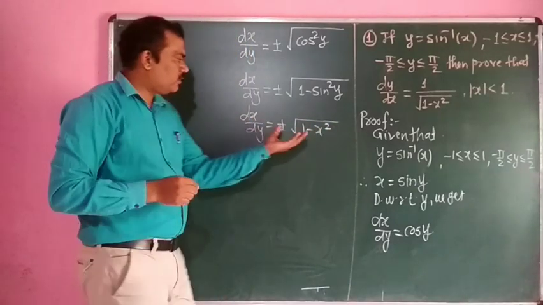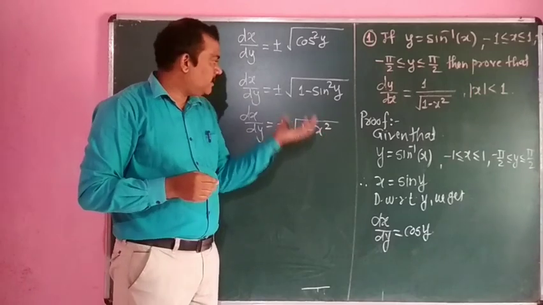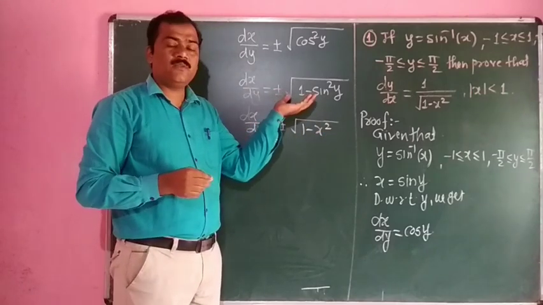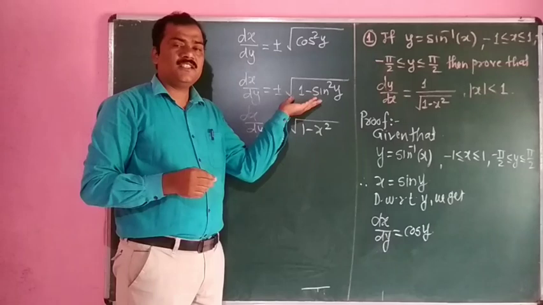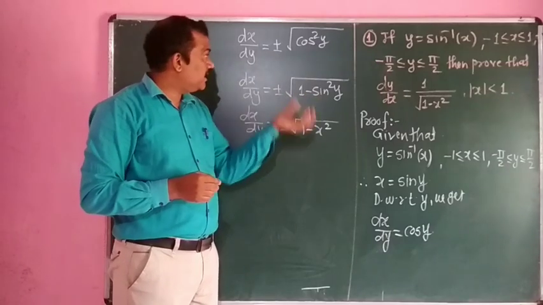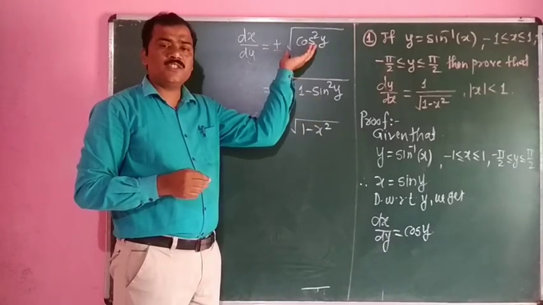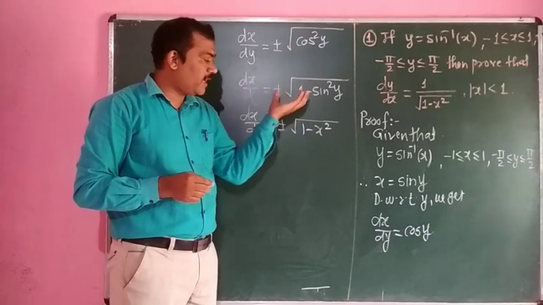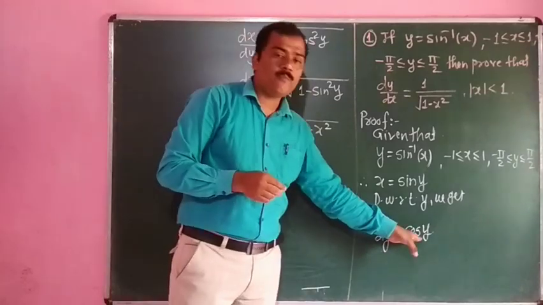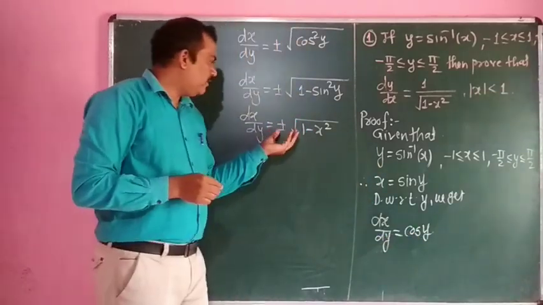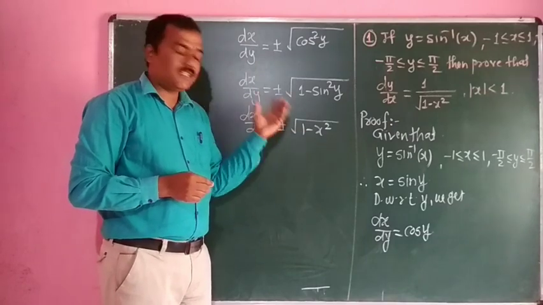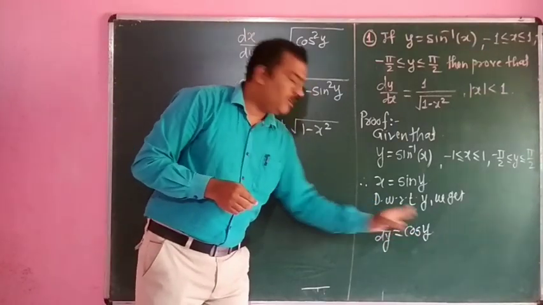Now we have to decide whether to take the square root as plus or minus. It depends upon this value. The value of the square root of 1 minus sin square y, that is the square root of cos square y, is plus or minus. It depends upon the value of cos y. It means whether we take plus or minus depends upon the value of cos y.